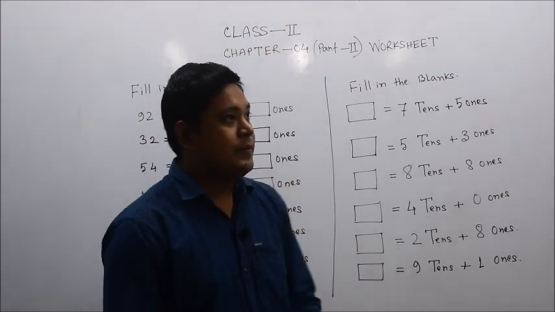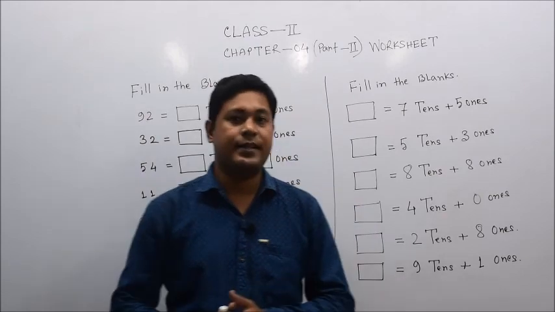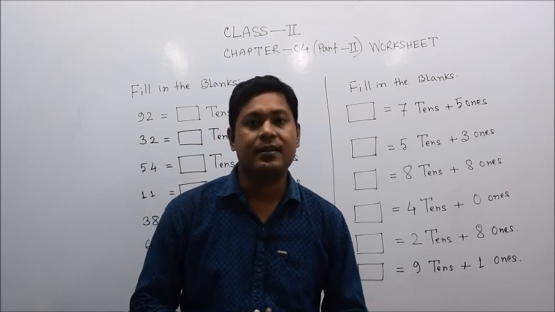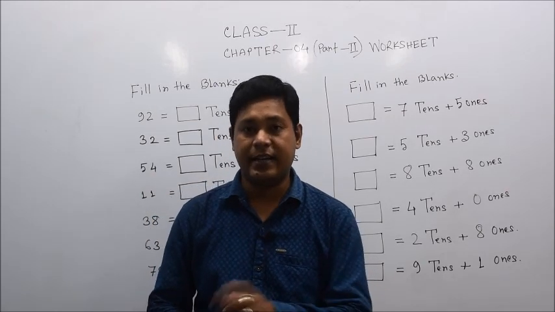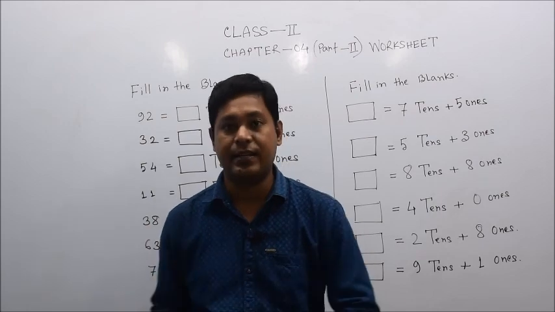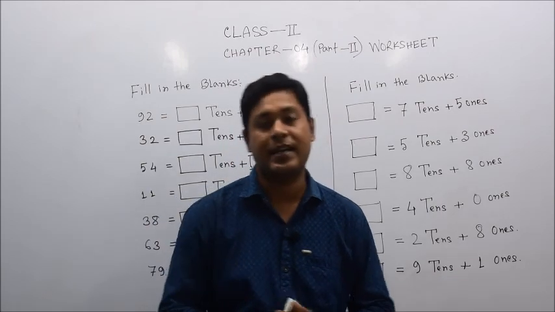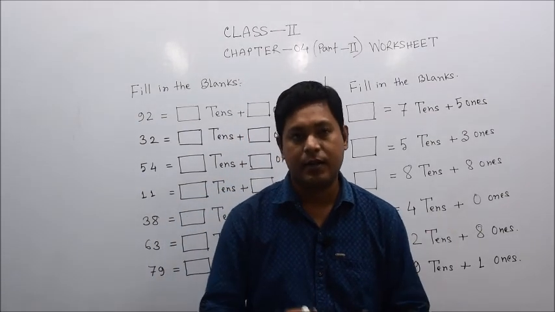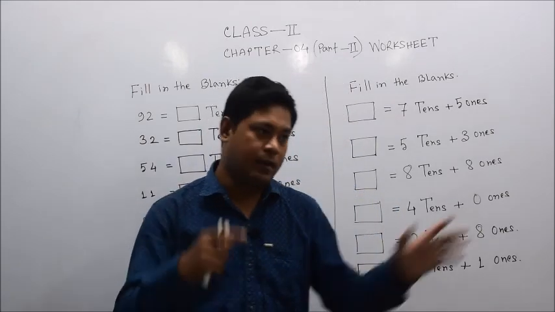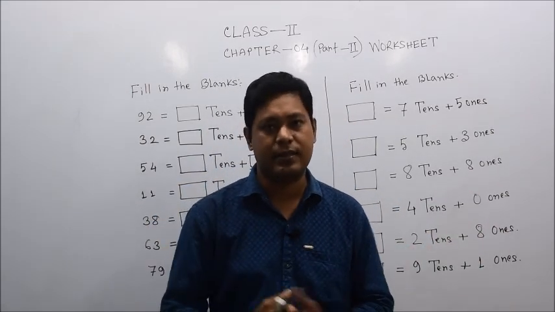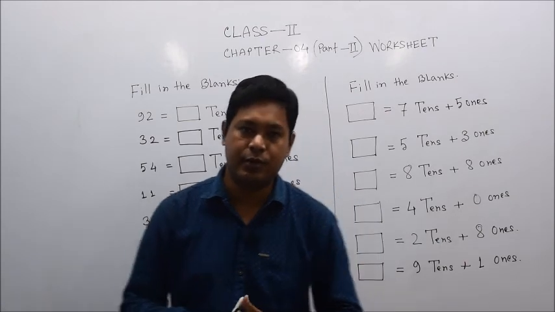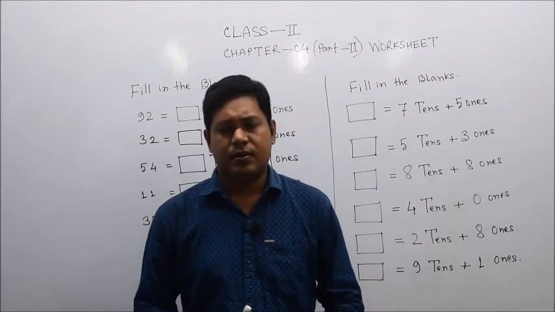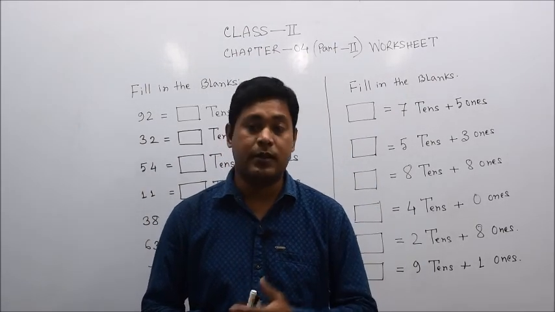Okay, this chapter contains counting in tens. We already discussed counting in tens. Suppose in 30, how many tens will be there? 10, 10, 10. There are 3 tens, because if we add 3 tens, it becomes 30. In 90, how many tens will be there? Suppose the total number of students in your class, say 3 sections, is 90 students. How many groups will be formed from the 90 students?